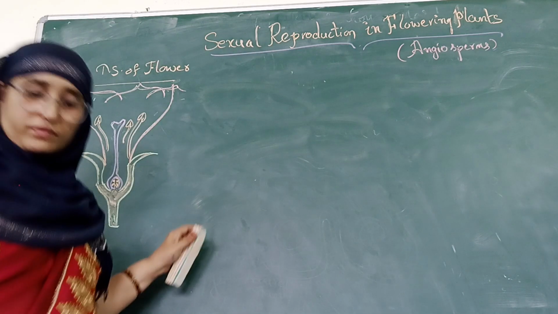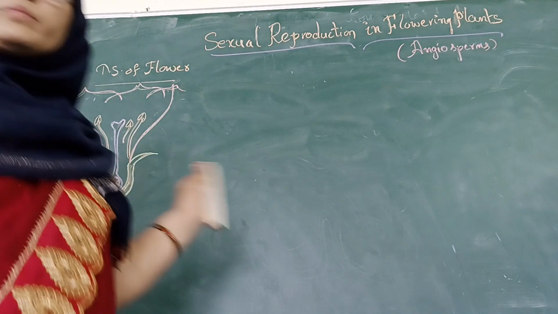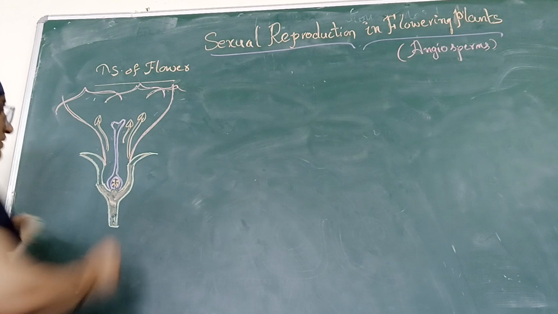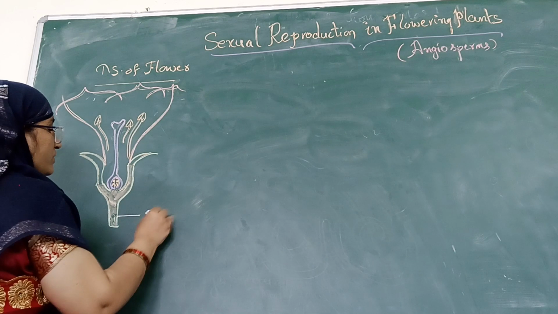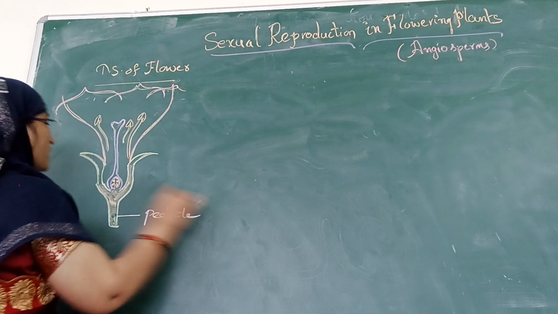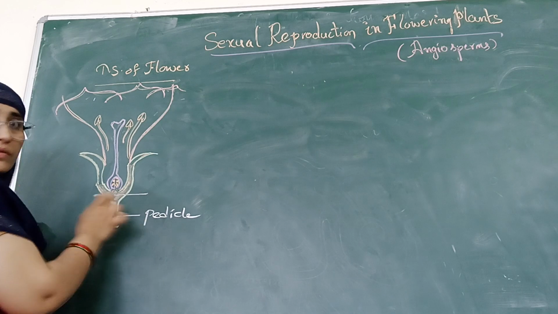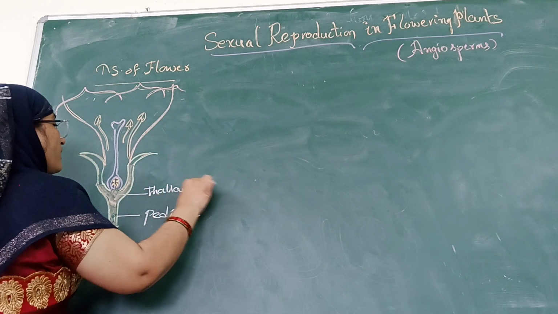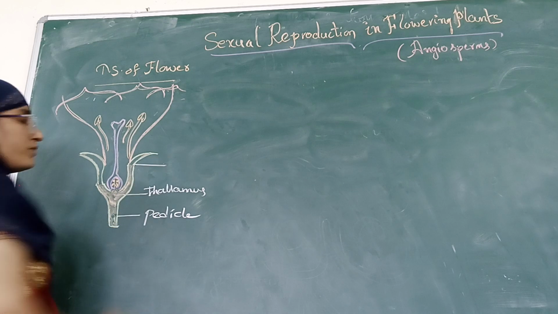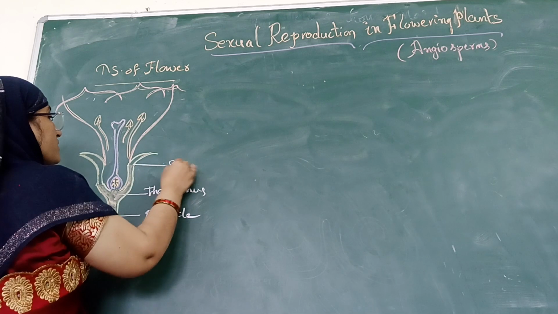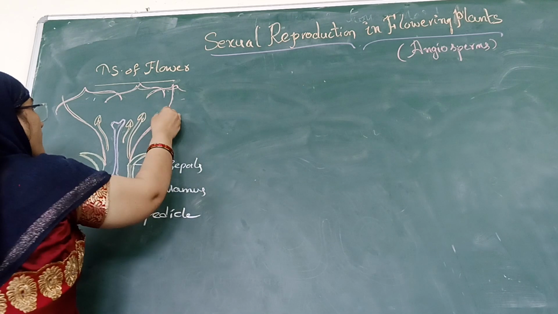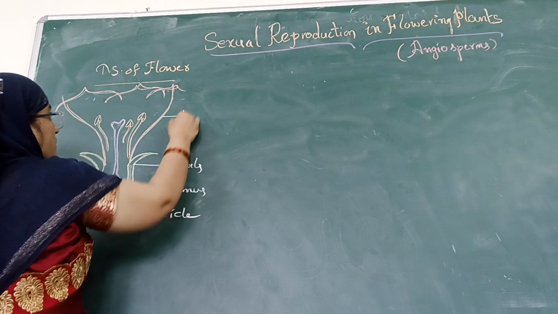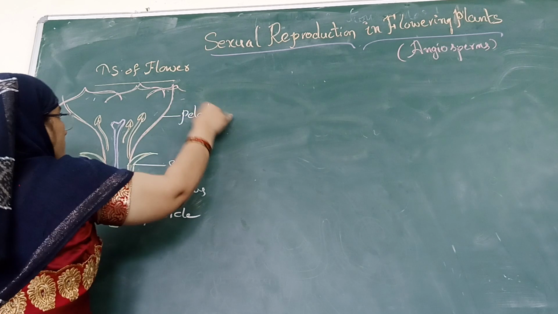Can you mark the different parts of your flower? Can you say the different parts of your flower? So this is the stem of the flower. It is called a pedicel, and this swollen base of the flower is the thalamus. The green small leaf-like structures are called the sepals, and the brightly colored structures are called the petals.